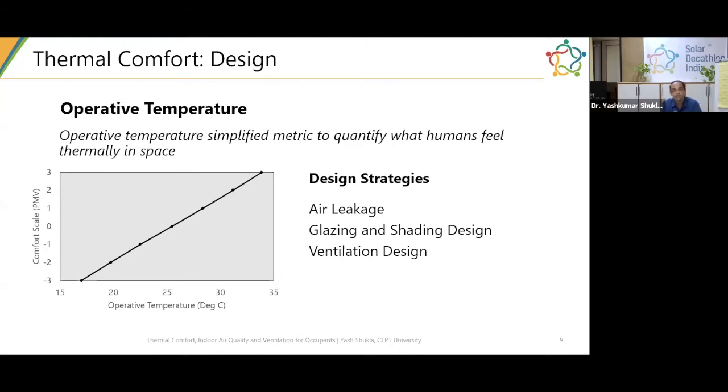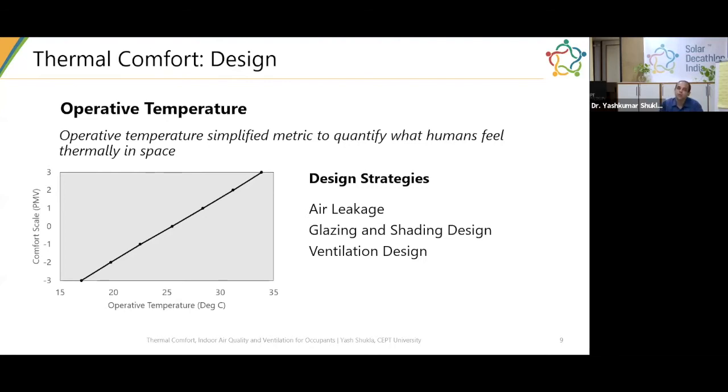So the leakages through the doors, through the cracks, or different perimeter windows is where you get a lot of leakages, and those leakages tend to make it difficult for the air conditioning system to maintain thermal comfort. That's why air leakage tightness is a very, very important design strategy that you can consider. What if I have a business as usual air leakage of certain air changes per hour, let's say 6 or 10 air changes per hour.